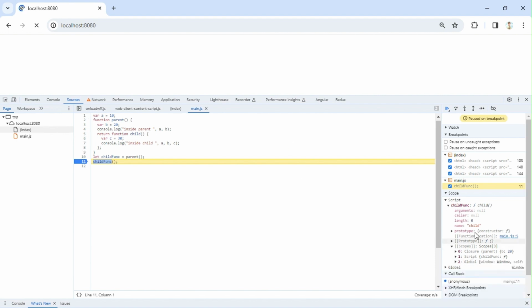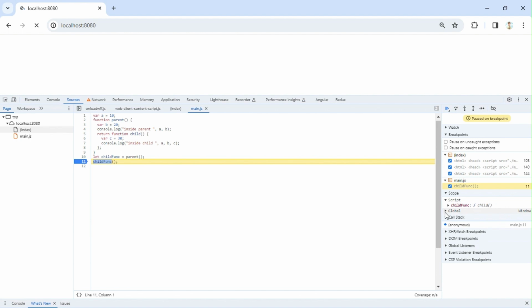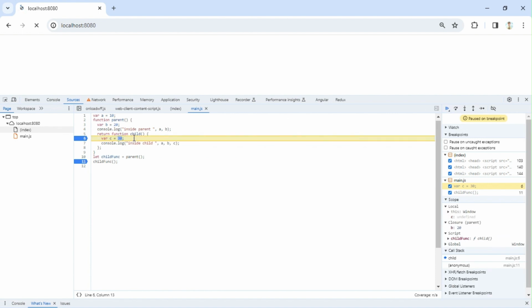Now we'll see. Okay, nothing is there in script scope, it has not moved to the call stack yet, right? So this is somewhere kept for storage. Now you can see nothing is there in the call stack. See, the call stack is empty. Now okay, it's not empty actually, the global context will be there, because we have something still to execute. I will continue. Now we are inside this child function. By this time the parent function is removed from the call stack.